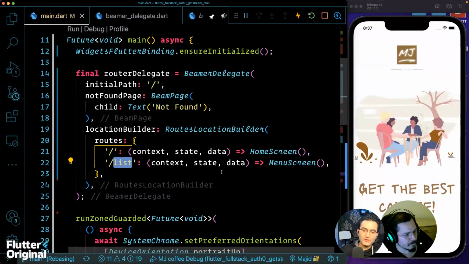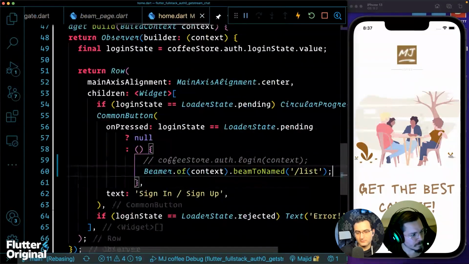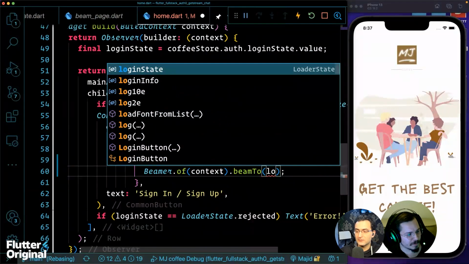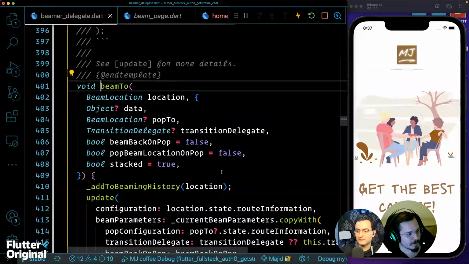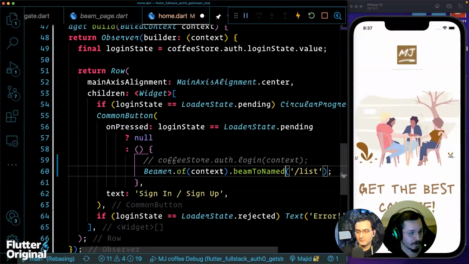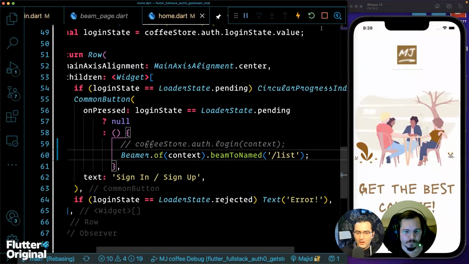And what is beamTo then? There is a function here that says beamTo, and it accepts the beam location. Oh, I see. You can beam to a specific, entire beam location configured the way you want. All right, good.